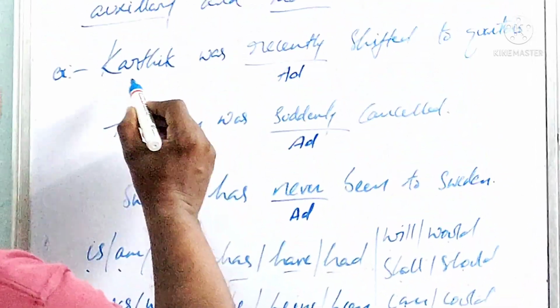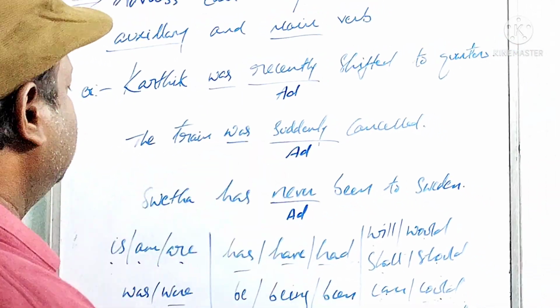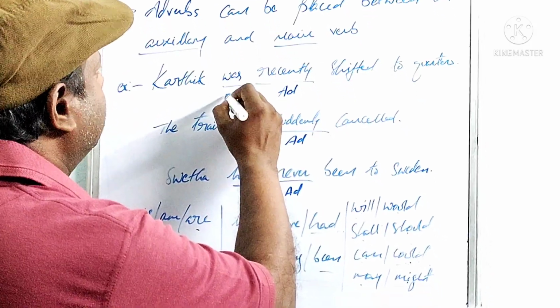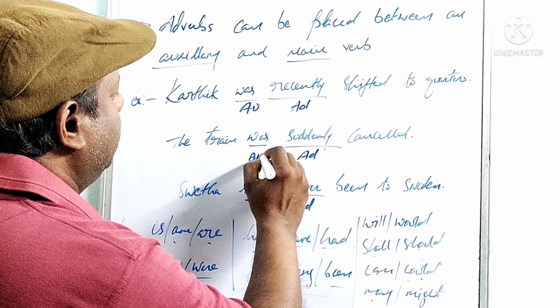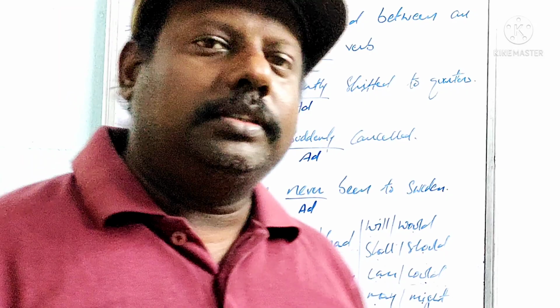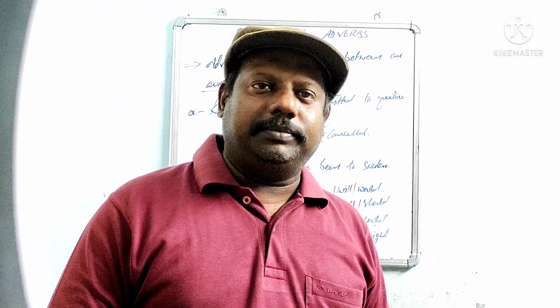And now see here, Karthik was, the train was, Sweta has. What are these? Auxiliary verbs. Understood? So with this we completed the positions of adverbs.